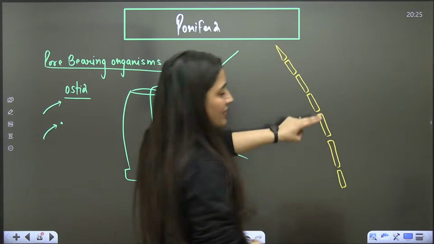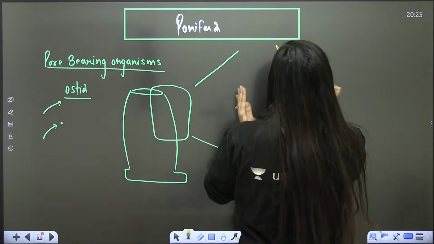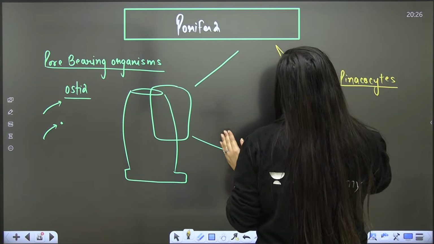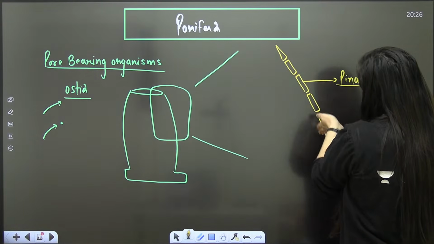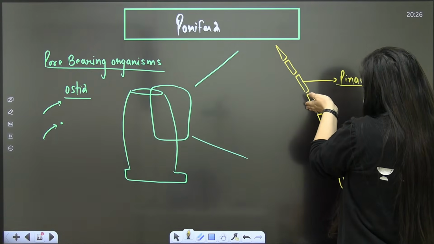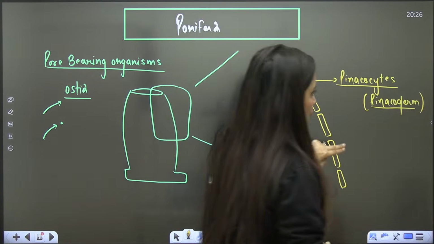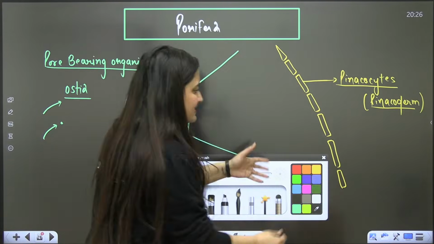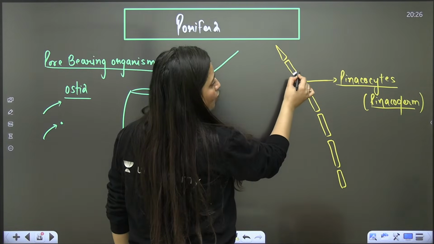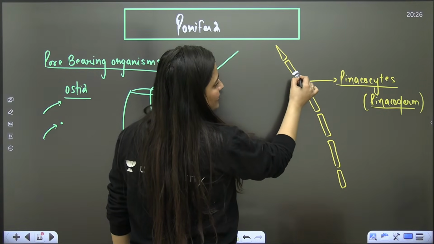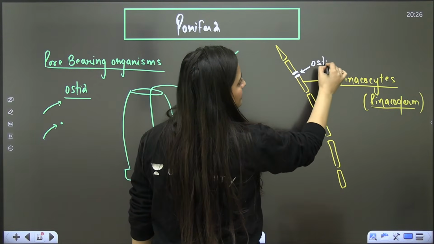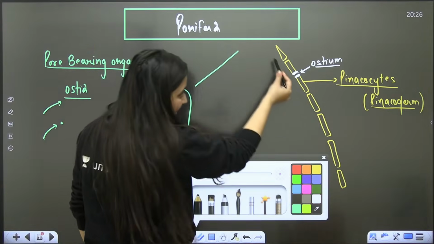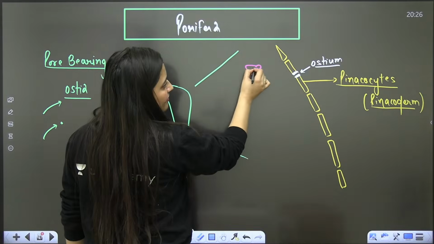Look at their outer covering, this outermost layer. This layer is made up of pinacocytes. The cells that are making it are pinacocytes, so overall this layer is pinacoderm. Obviously it's meant for protection. Because pores are there, here you will see some porocytes. So this is your ostium through which water will enter. Now the innermost layer that they have is having some cells.